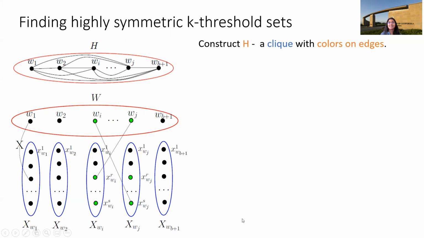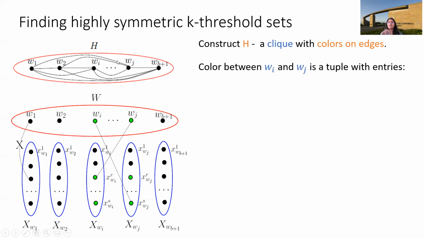These XWi and XWj might intersect for two vertices, but for visualization purposes we have drawn non-intersecting sets here. Now we have the structure, and we are going to use it to construct an auxiliary graph on which we can apply Ramsey theory. This auxiliary graph H is a clique and has colors on edges.